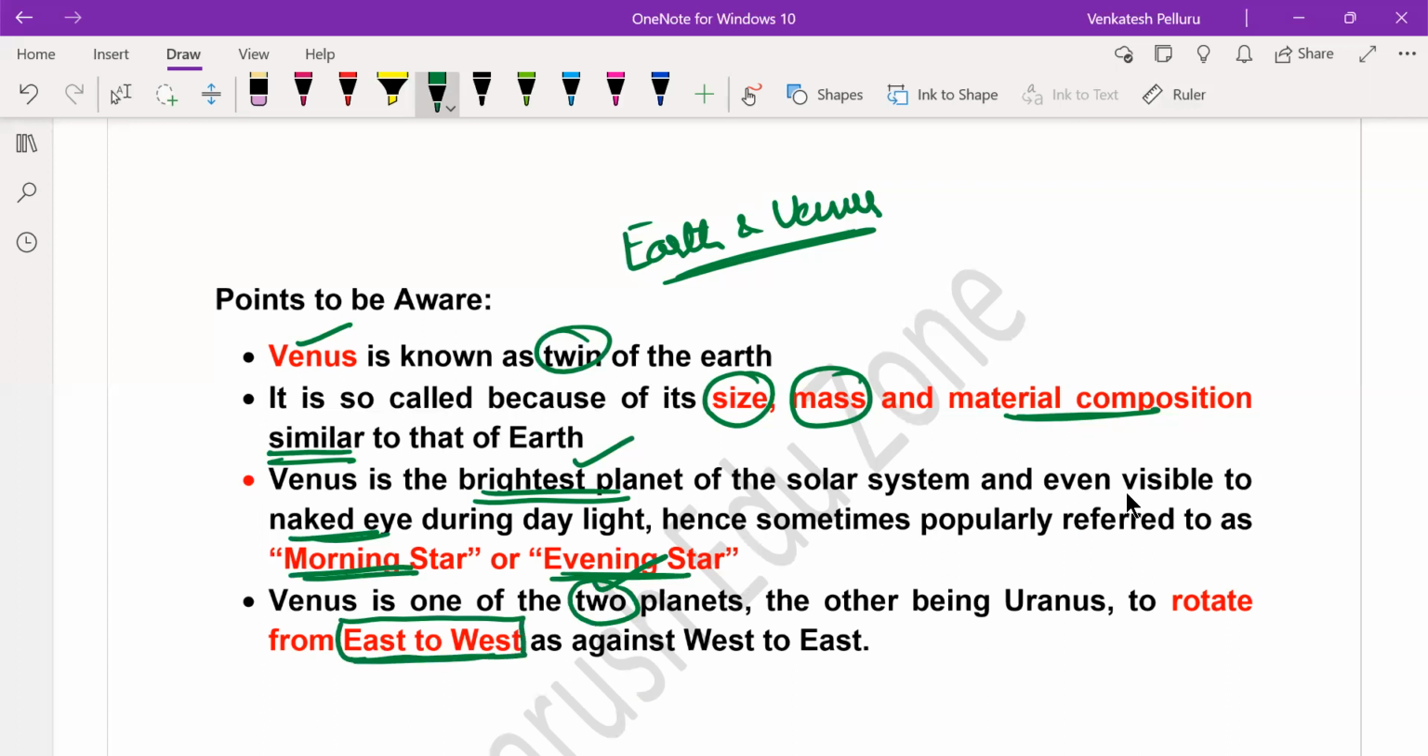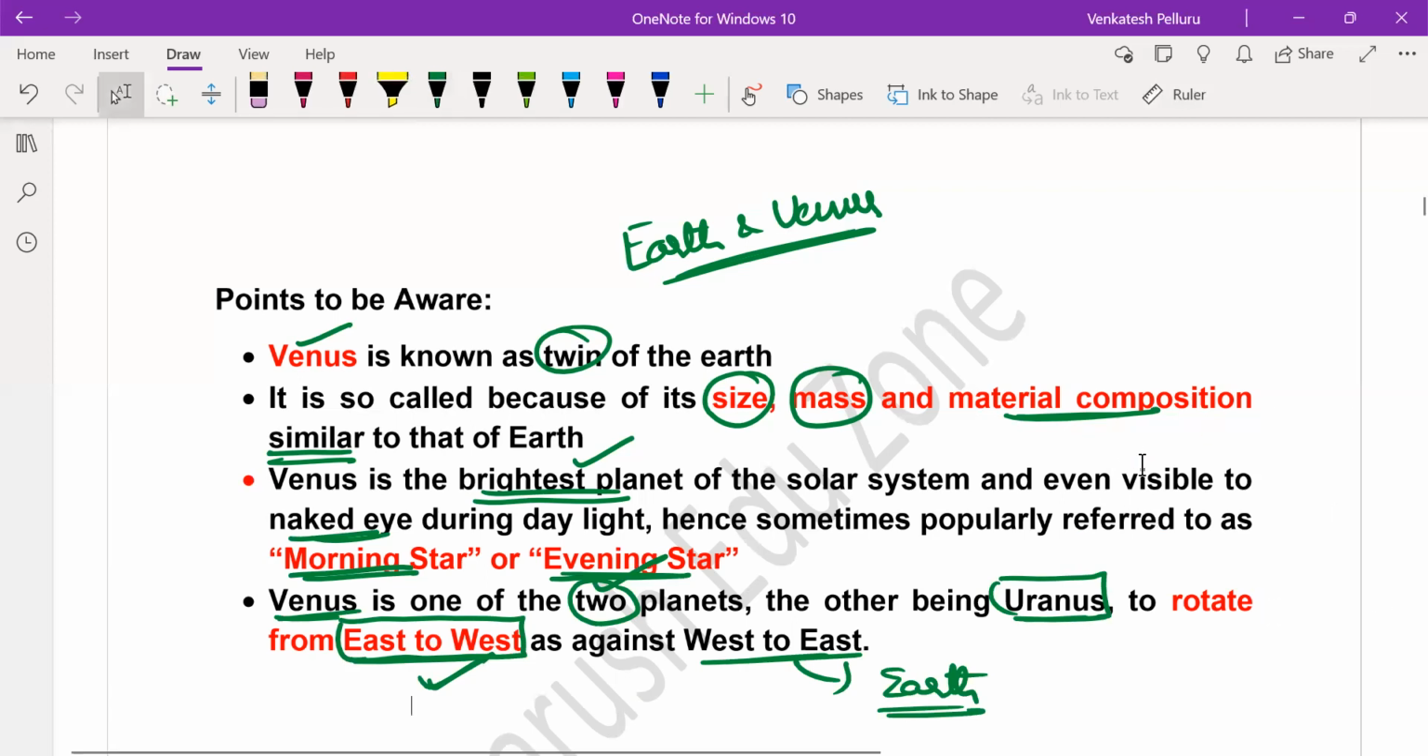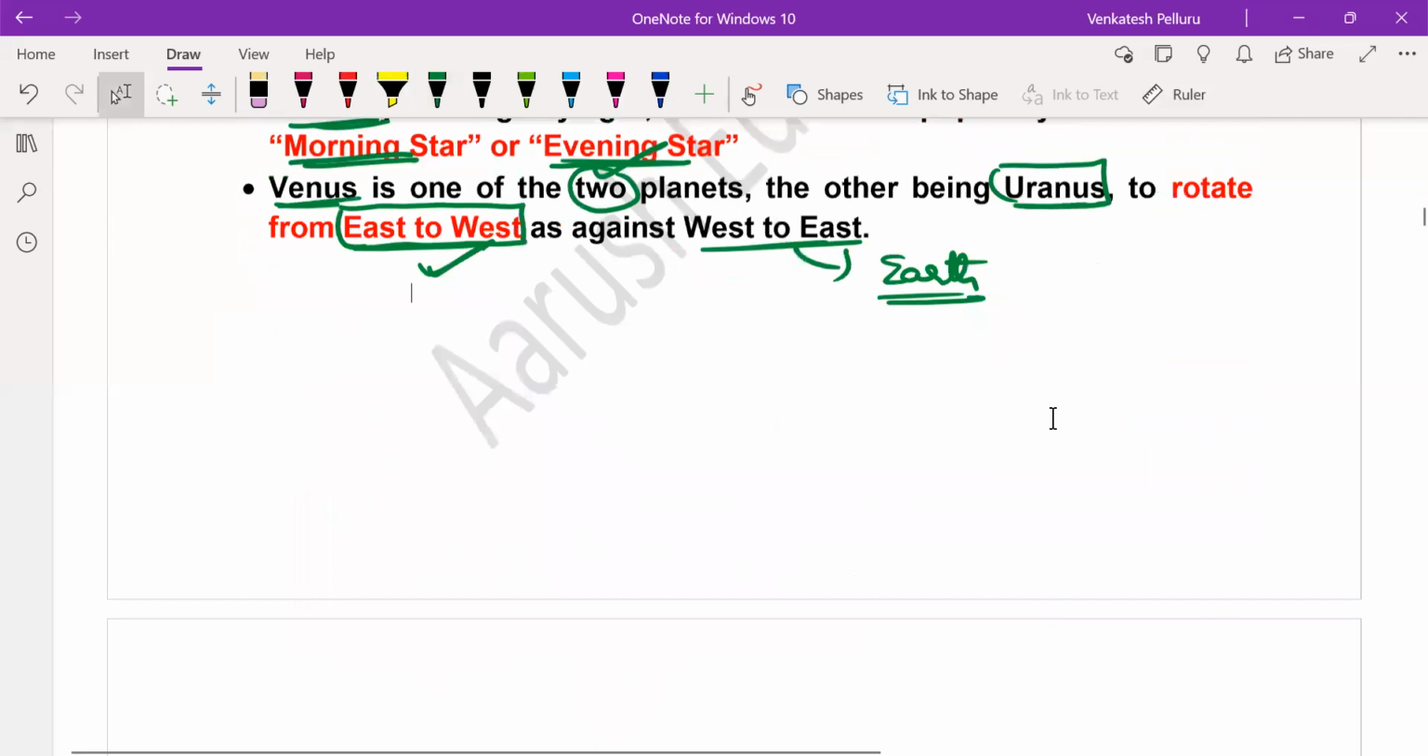So which are those planets? One is Venus and the other one is Uranus. This is also another important question: which of the 2 planets will rotate on their own axis from east to west? There are only 2 planets that rotate from east to west. All the other planets rotate from west to east, including Earth. Earth rotates from west to east, whereas Venus and Uranus rotate from east to west. So these are the 3 important points that you must know about the planet Venus.